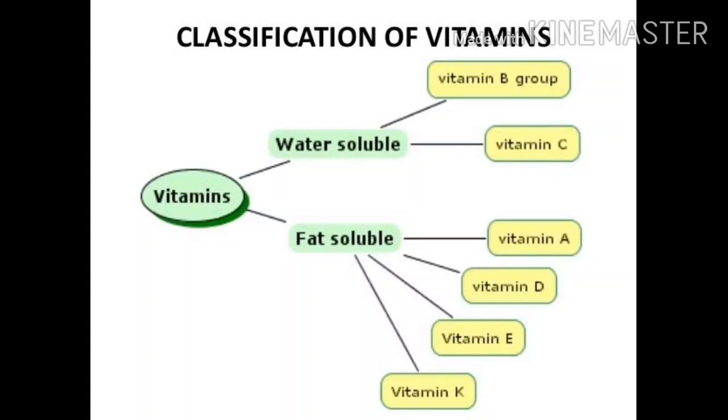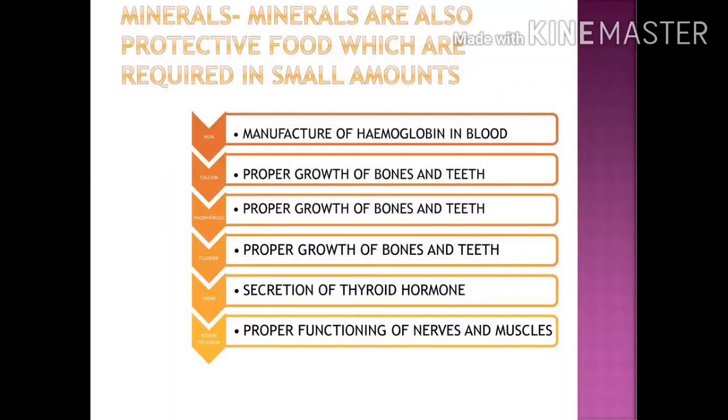Okay students. After this we have to see the last nutrient, that is minerals. Salts of certain metals and non-metals needed by our body for its normal functioning are collectively called minerals. Minerals help in the proper utilization of other nutrients in our body. Minerals such as copper, zinc and magnesium are required by our body in very small quantities, not in very high quantities.